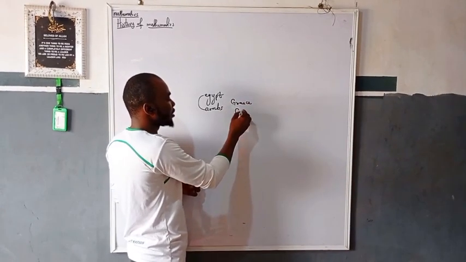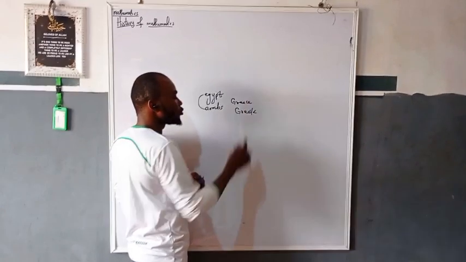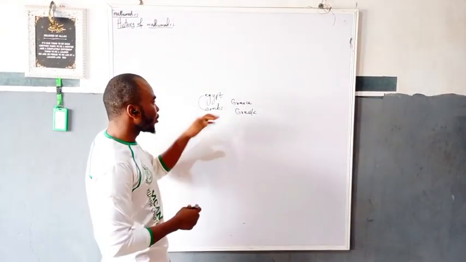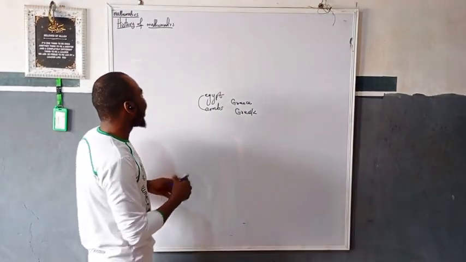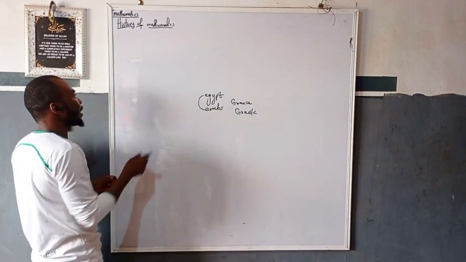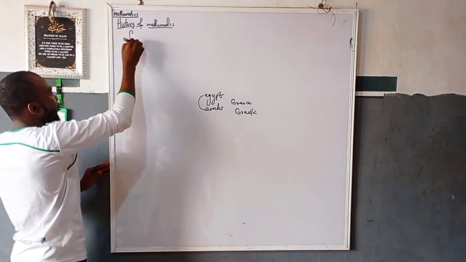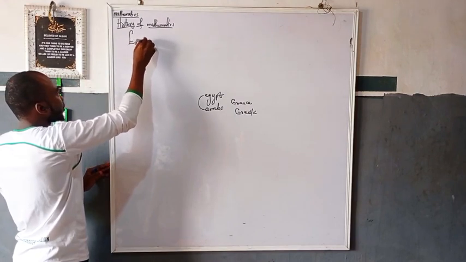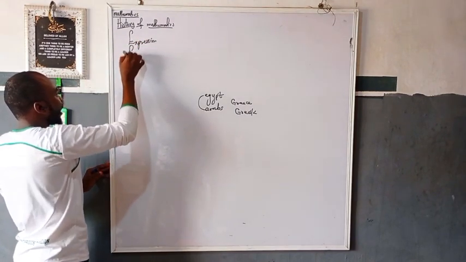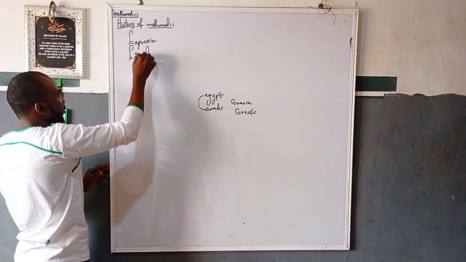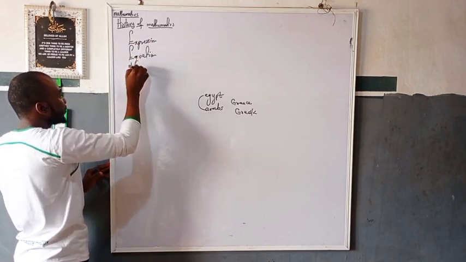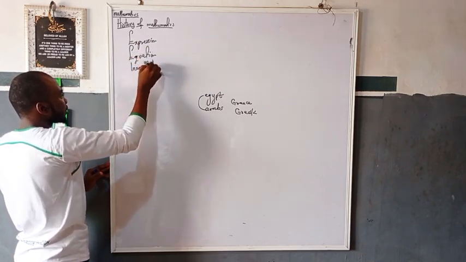The Greeks, that we call the Greek people, also made contribution to mathematics. But as mathematics is as a whole, anything that we want to do in mathematics cannot go beyond one of these three things. And what are those three things? We have expression, we have equation, and we have inequalities.